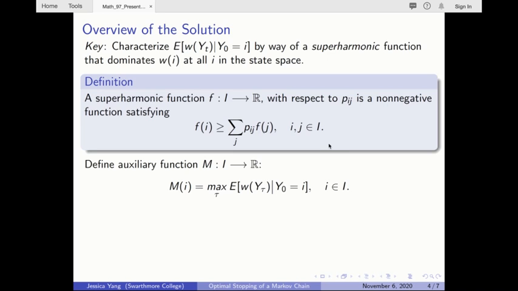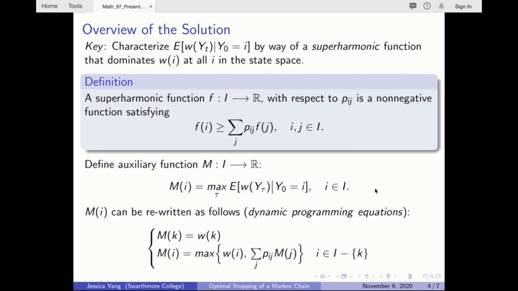To finish our characterization, we need to introduce an auxiliary function called the maximum expected payout function M. M is defined to be the conditional expected payoff at any stopping state y tau, given that a process starts at i, maximized over all possible stopping rules tau. A closer observation will reveal that M can be written as the following system of equations called dynamic programming equations.